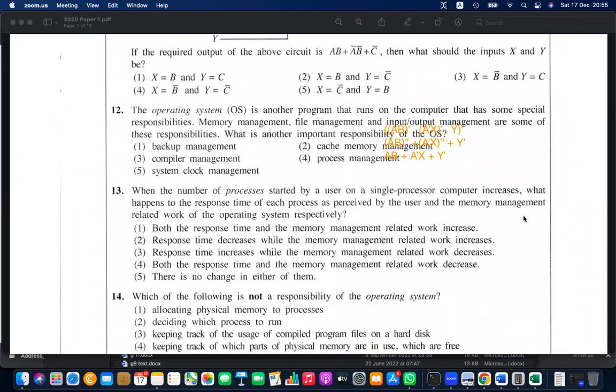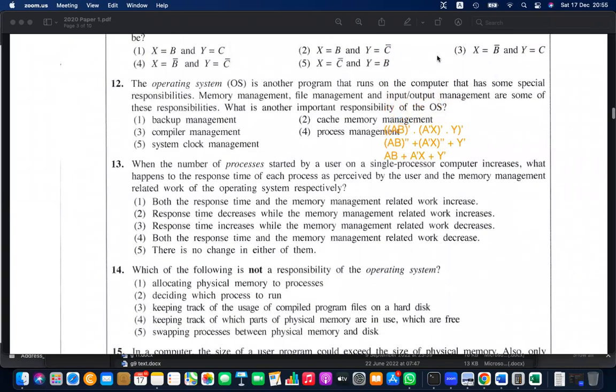12. The operating system is another program that can run on a computer that has some special responsibilities like memory management, file management, input-output management. What is the important responsibility of the operating system? They are asking. Backup management, no, that task is not that important. Cache memory management is also part of memory management. Compiler management, no, the OS is not really doing that task. Process management, of course, yes, it is a very important role of the OS. System clock management, this is more important. So let's go for answer number 4.